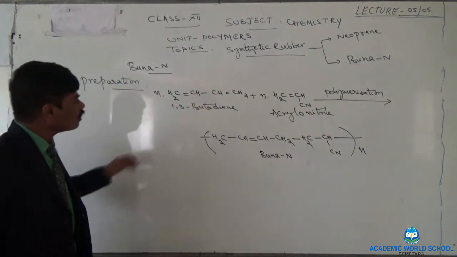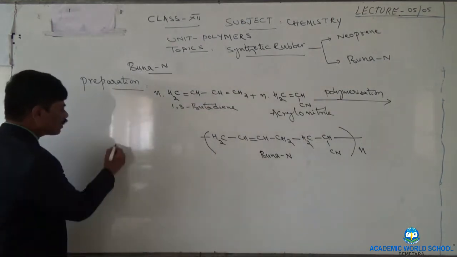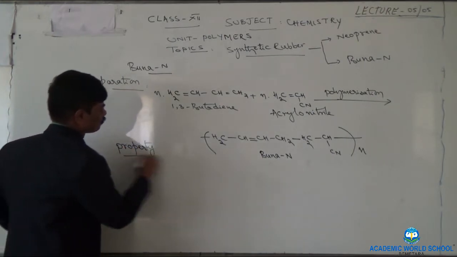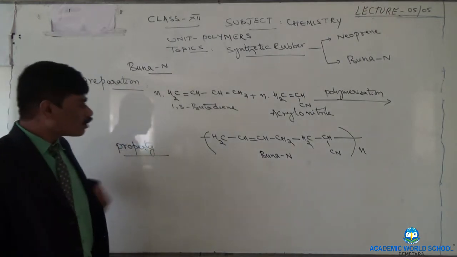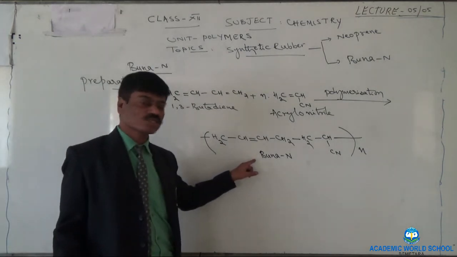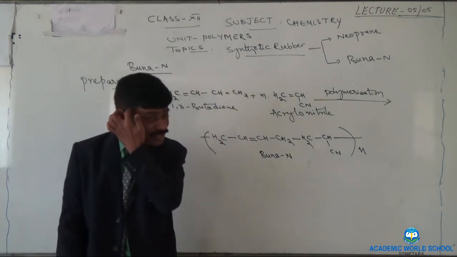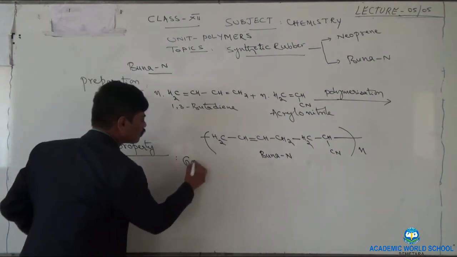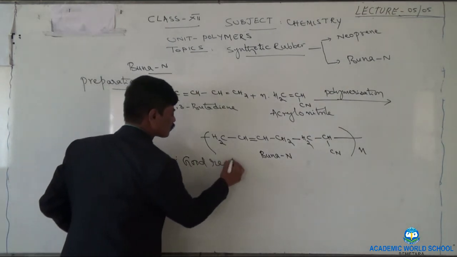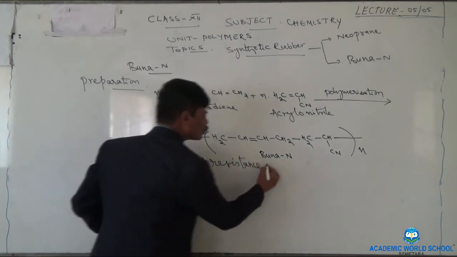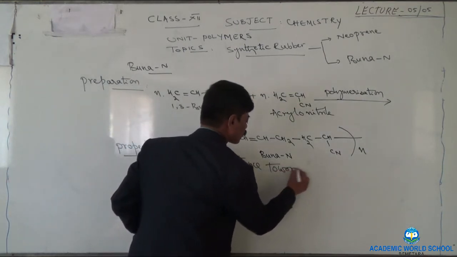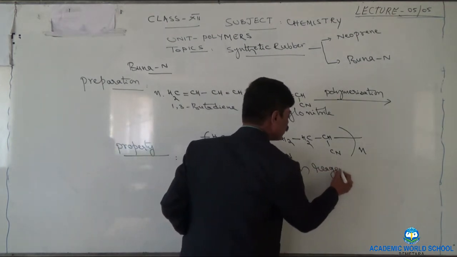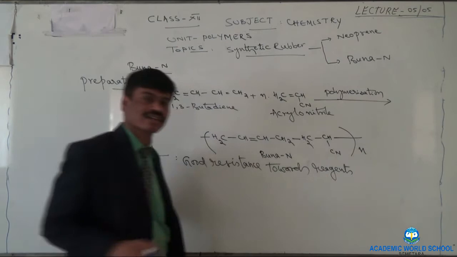Now, let us see its property. BUNA N has very good resistance towards chemical substances, means it cannot react immediately. So it has good resistance towards reagents, means chemicals. Chemicals cannot attack easily.